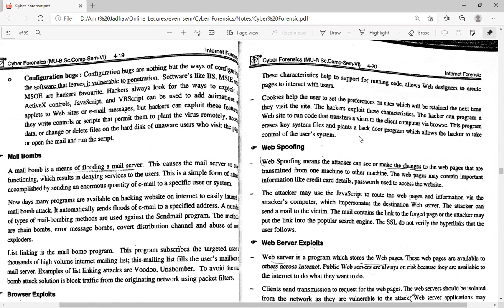This program erases key system files and plants a backdoor program which allows the hackers to take control of the user's system. As we know, cookies are nothing but programs stored on the computer, and whenever an attacker gets access to the cookies, he can change or alter the data present in the cookie system. They can also introduce a virus in a cookie file. So all the data gets erased from the cookie.